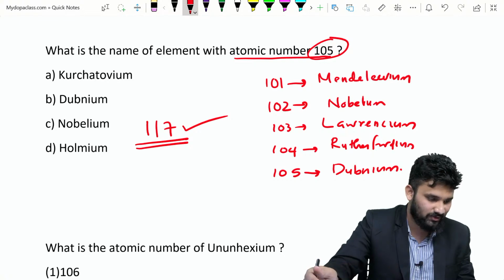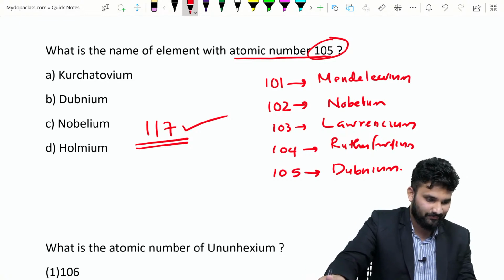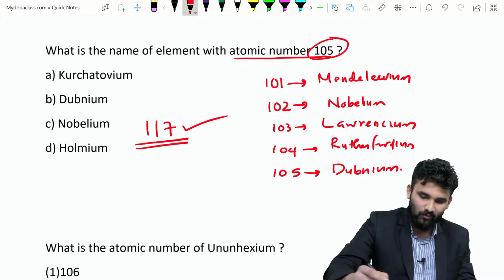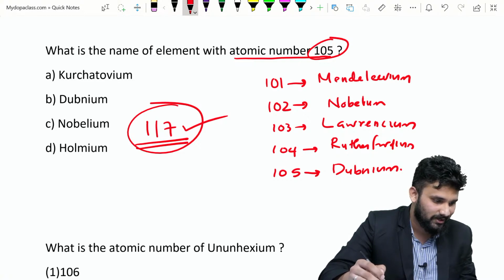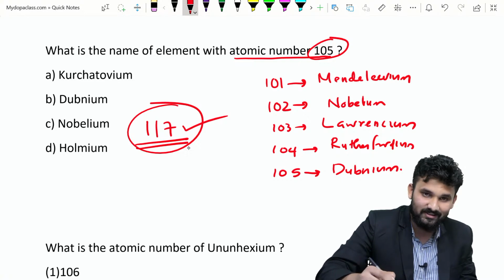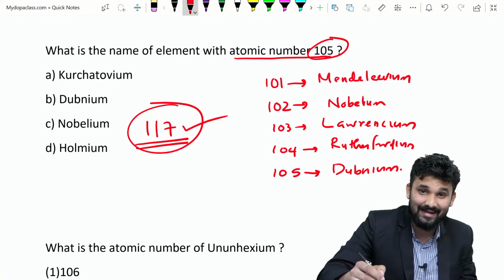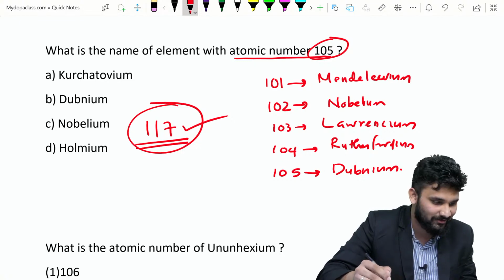Who puts the answer first? What is the name of 117? I think no one has the answer. Yes, Sukrita Santosh put the answer. Yes, good. The answer is tennessine. The name of 117 is tennessine.